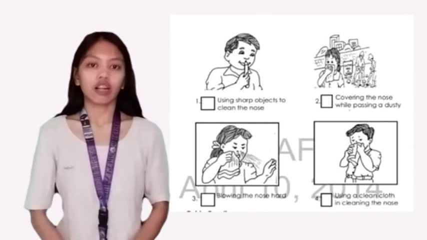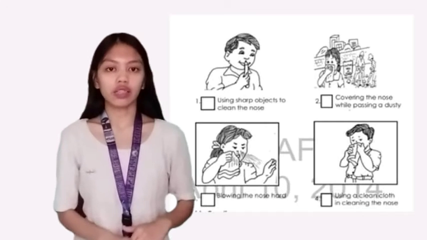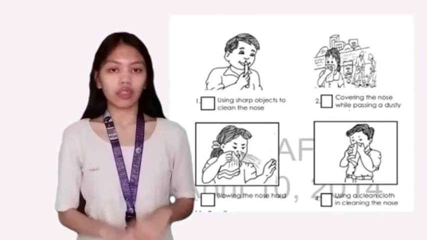Okay, the questions for the nose. What do you call the 2-hole opening of your nose? That's right, it is nostrils. Next, what is the purpose of the hairs inside the nose? That's right, it keeps the dust out of the nose. Okay, here are pictures. Tell me if it is a proper way or not.